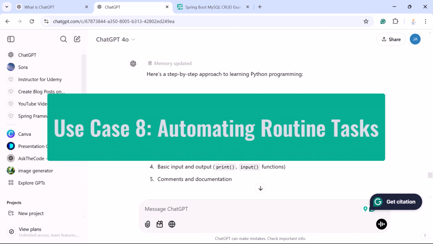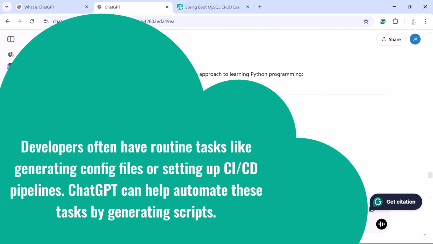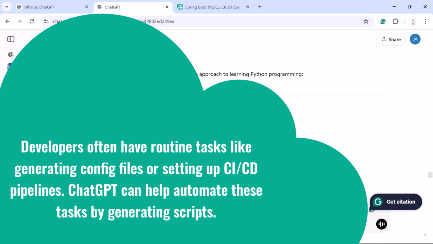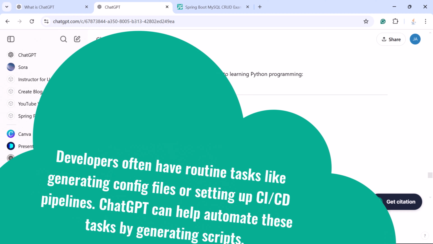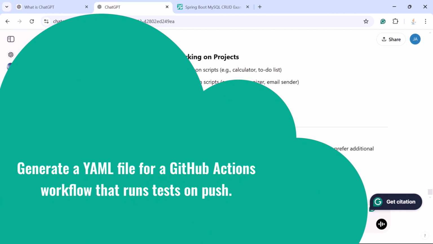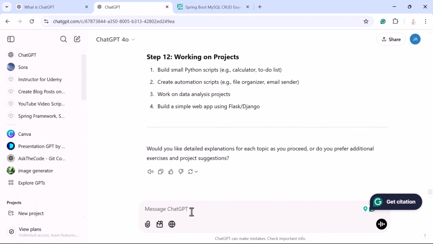Let us take a look into the next use case, automating routine tasks. Developers often have routine tasks like generating configuration files or setting up CI/CD pipelines. ChatGPT can help automate these tasks by generating the scripts. For example, let us say we want to generate a YML file for a GitHub Actions workflow that runs a test on a push. Here, just enter the prompt, generate a YML file